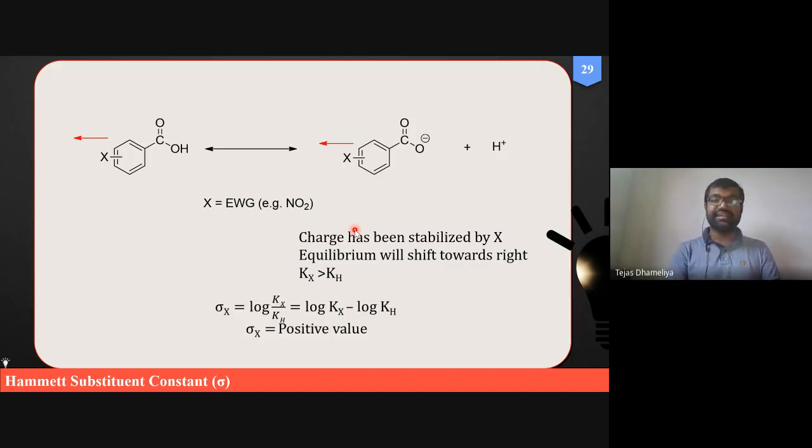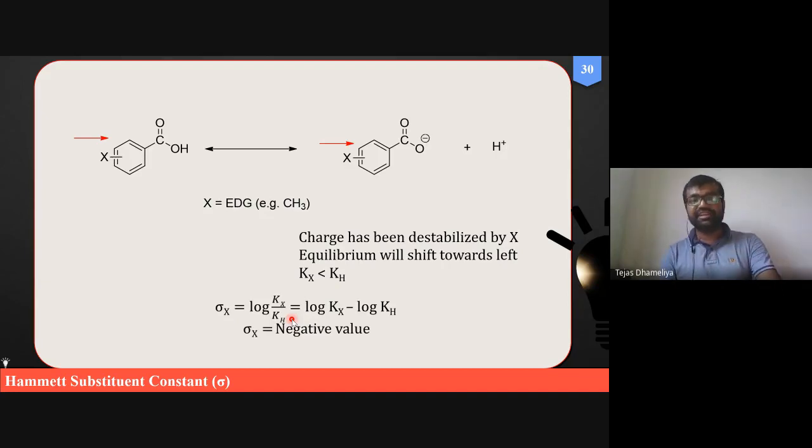The result is that the ionization constant for the substituted acid is higher than that of the unsubstituted acid. If Kx is greater than Kh, then naturally the sigma x will be a positive value, because Kx is the numerator and Kh is the denominator. Fine.